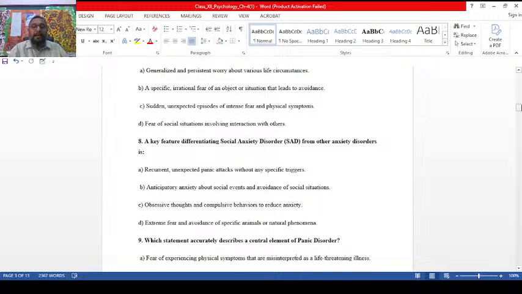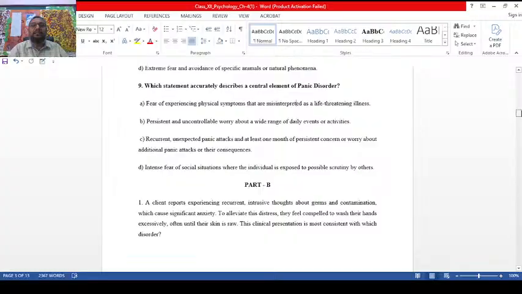Which statement accurately describes a central element of panic disorder? Always try to understand, whenever you are going to write the CBQ, first your concept should be clear. So first thing you need to understand, what is the concept actually? Panic disorder: frequent episodes of out of control anxiety or recurrent anxiety attacks. So recurrent unexpected panic attacks and at least 1 month of persistent concern or worry about additional panic attacks and their consequences. Option C is the right answer for question number 9.